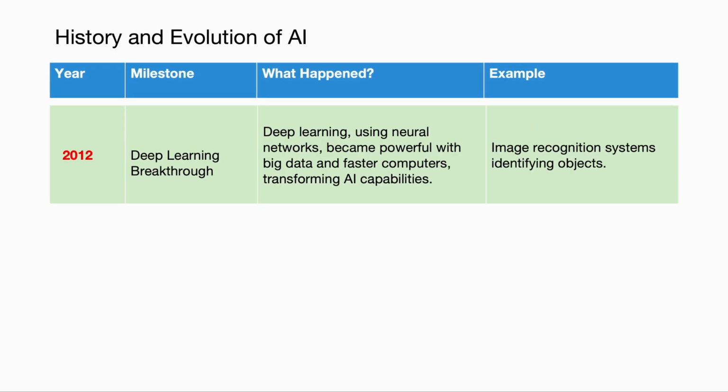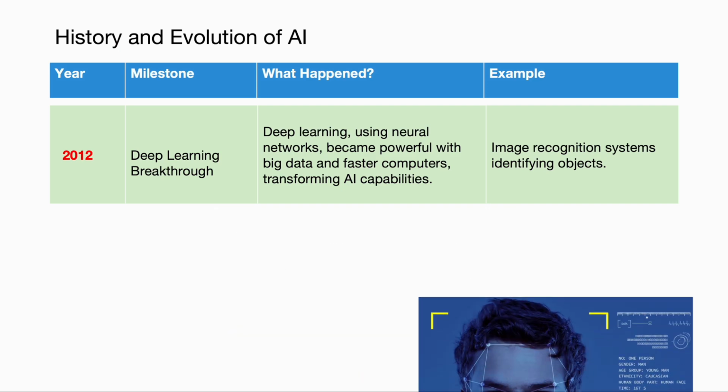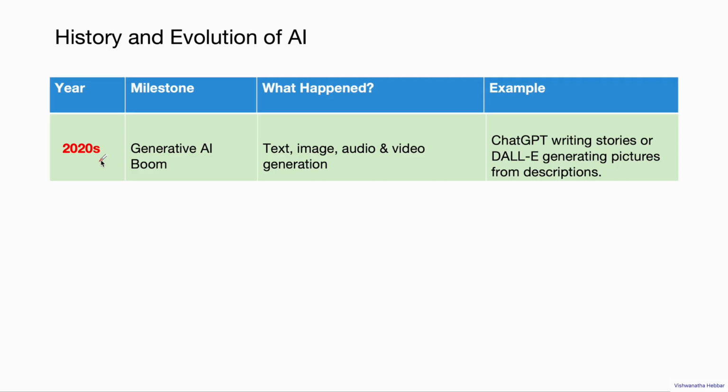Later, in 2012, breakthroughs happened in the area of deep learning. Deep learning using neural networks became powerful with big data and faster computers, transforming AI capabilities. For example, image recognition systems which can identify objects like people or animals. Later, in the 2020s, the generative AI boom happened, which means systems can generate text, image, audio, and video.